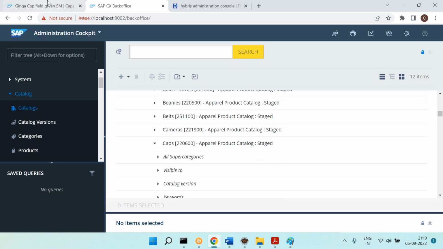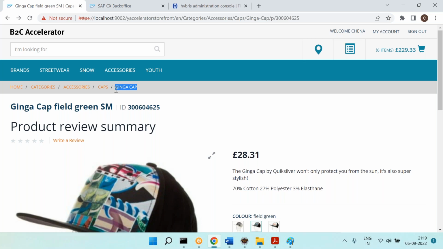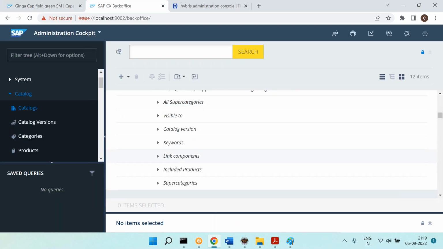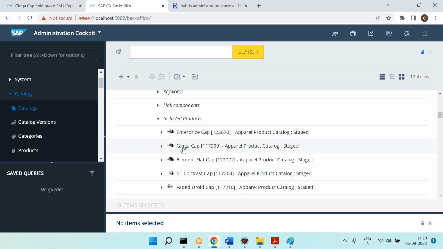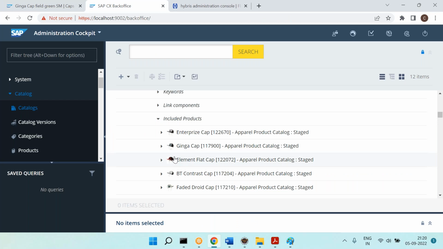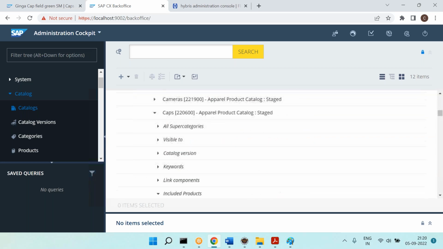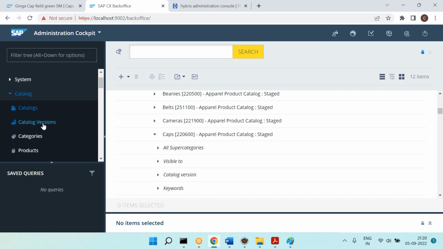You can expand it. After caps, what is there? This is the product name. Okay, so this is the product. So you can go here and see the included products. Now, do you see this one? GINGA cap. Yes, sir. That's it. So it followed the same hierarchy, whatever we have done.